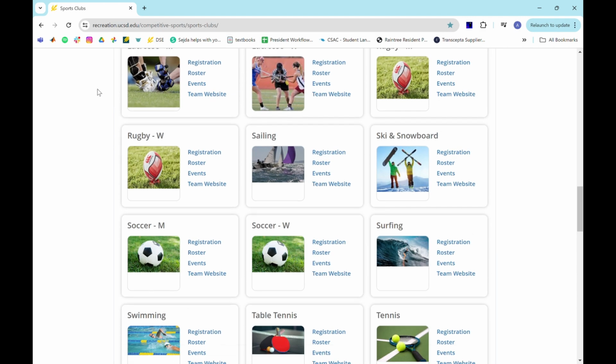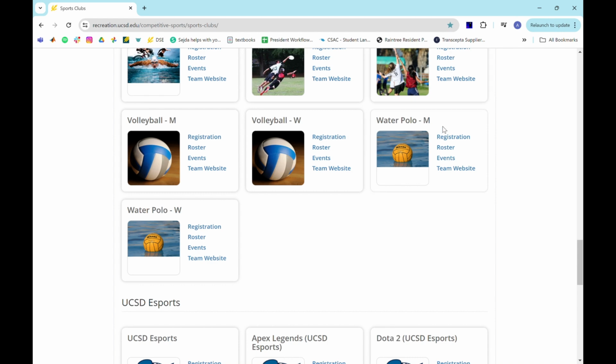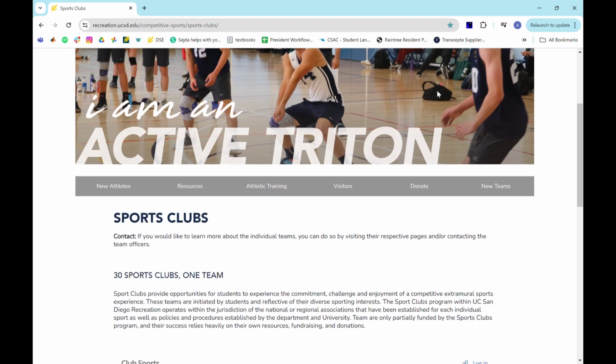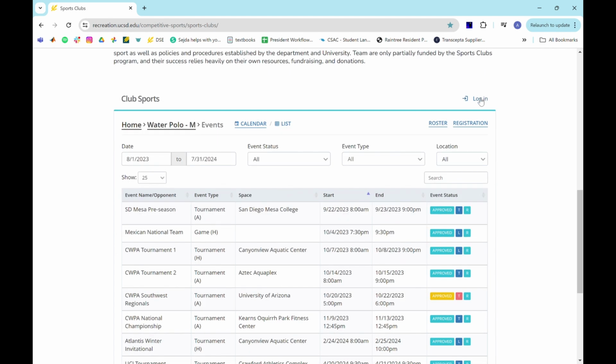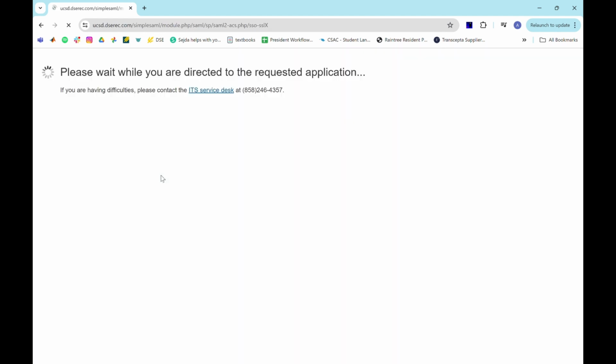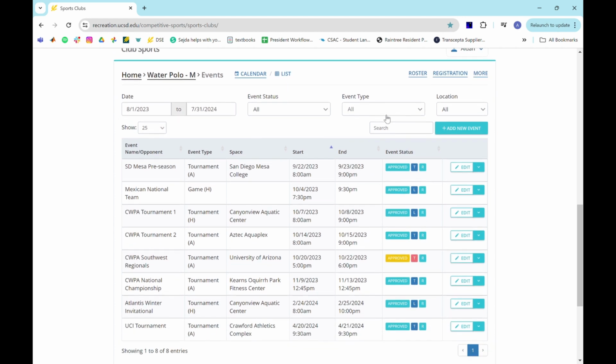All right, once you're done with that, go ahead and scroll on down to water polo men's just like you're registering. But instead of that, you're going to hit events, hence the event coordinator, and login. Login's right here. And don't get confused. You can accidentally scroll up, but login is always right there still. All right, go ahead and log in. All right, we're in. So all of our events show up right here.